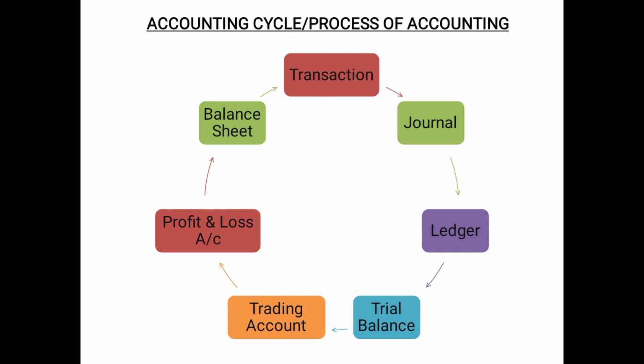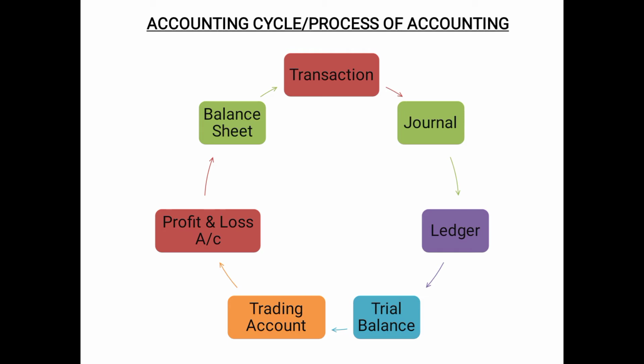So, first of all, what will happen? The first step in the accounting cycle will be the transaction. That means some transaction will occur. Something will be purchased or something will be sold. Some amount will be paid or some amount will be received. Then as soon as the transaction occurs, it needs to be recorded, and it will be recorded in the book which is better known as journal. That means a journal needs to be prepared.